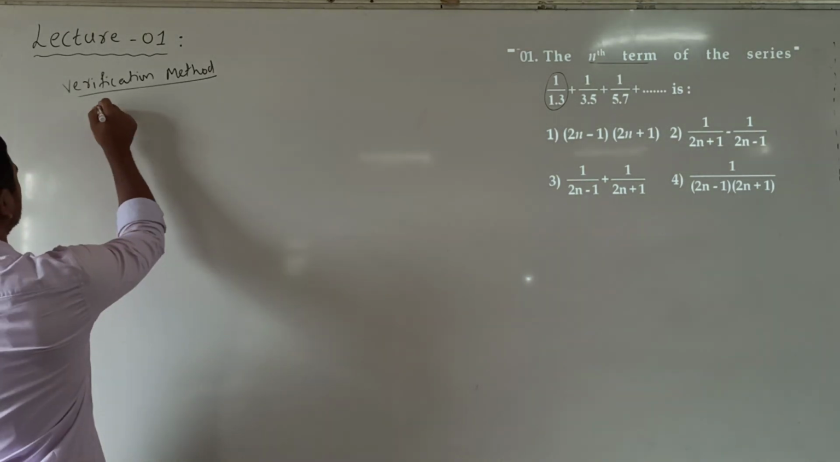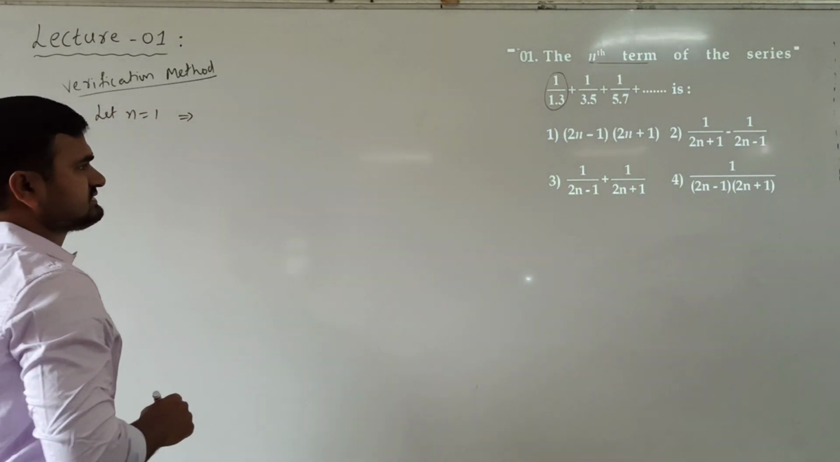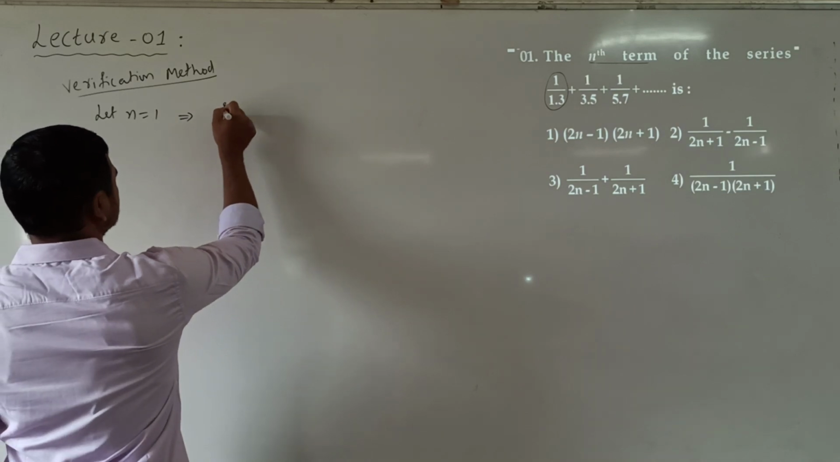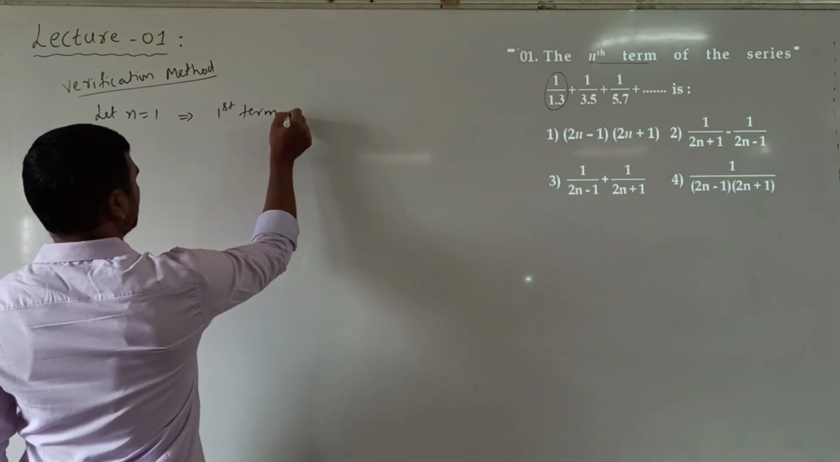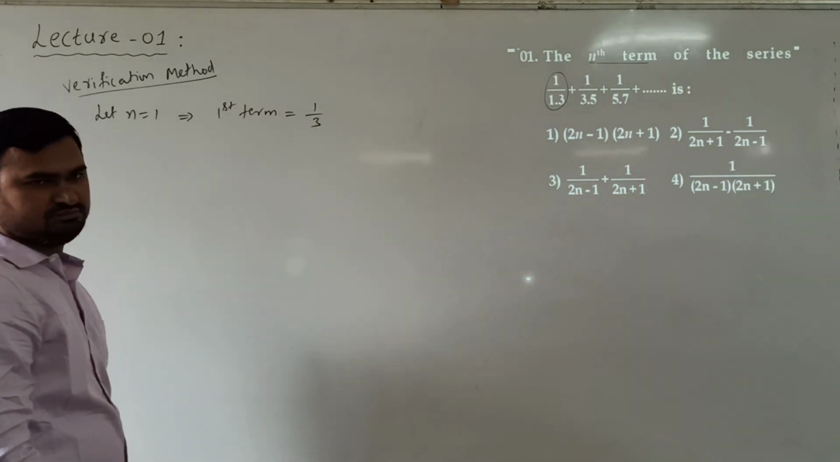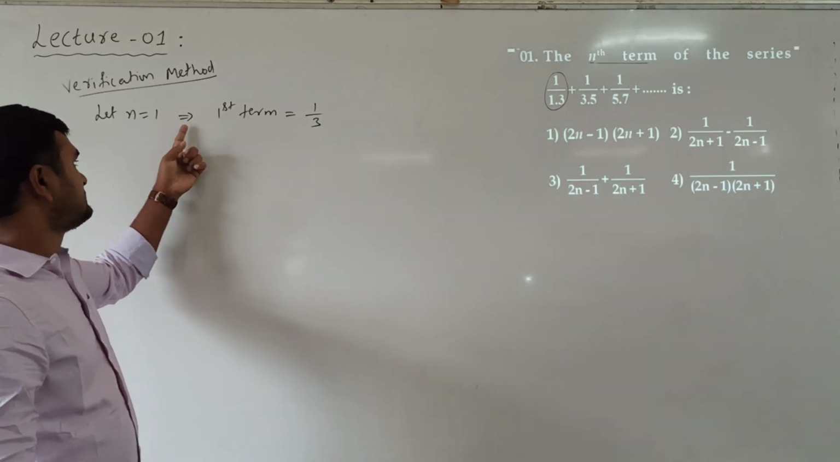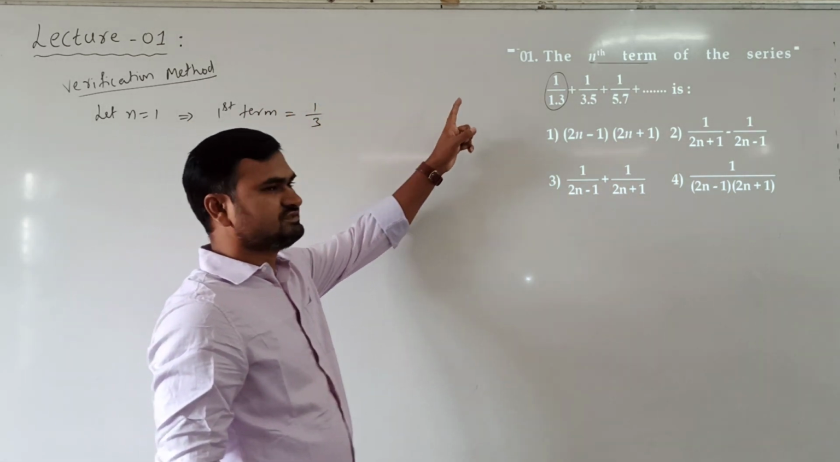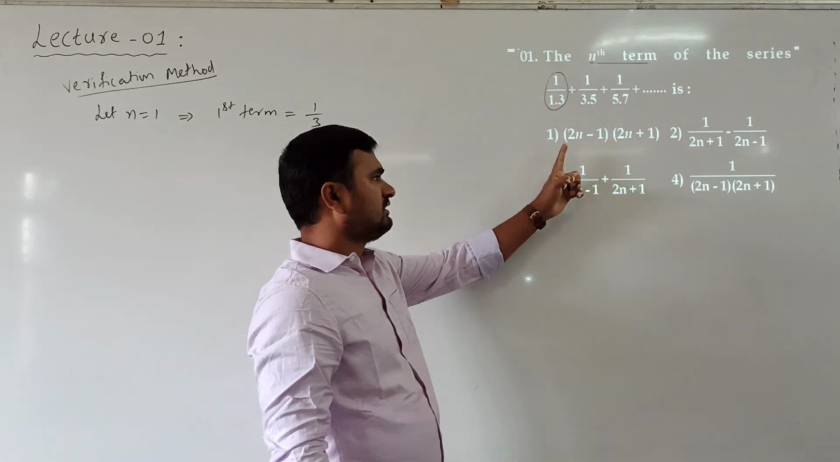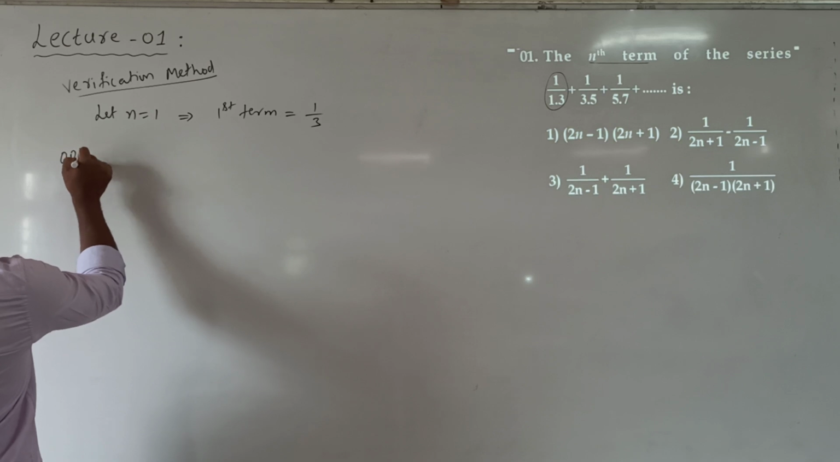Let us take n equal to 1. N is 1 means we get the first term. So this is the first term here, 1 by 3. This we already know. N is 1 means the first term is 1 by 3, it is 1 by 1 into 3. Now we should verify from the options. See the options.